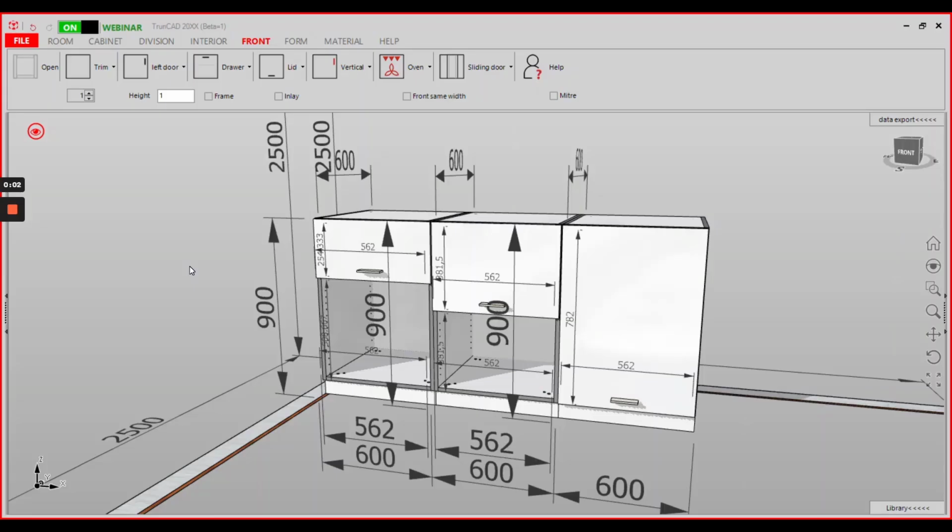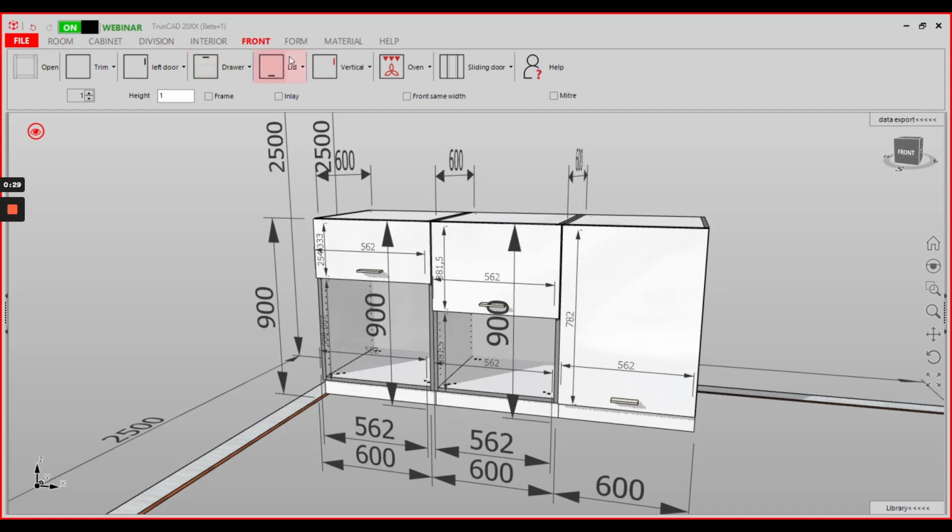Hello! In this video I will show you how to create a series of hardware for flap doors. In this case, each part of the series has different drilling positions depending on the flap door's height. If you follow these instructions, you can make sure that the correct drilling pattern will be selected automatically.